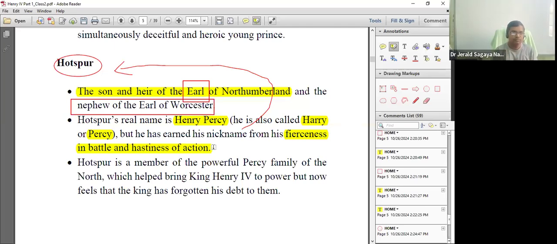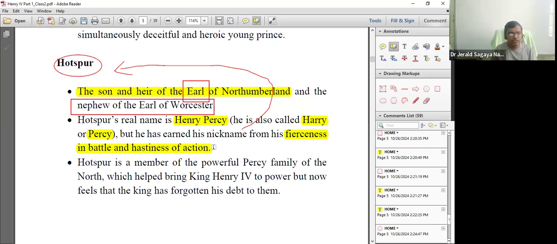A combination of two words. Hot, he is always hot. At the same time, when there is a slight provocation, he will be very fast to act. If anyone opposes him or there is even a small disturbance, he will immediately take a knife and go to stab. He is such a fast character. So he was named Hotspur. So Hotspur is a nickname given to Henry Percy, and Henry is also known as Harry. Don't confuse him with the son of Henry the Fourth.